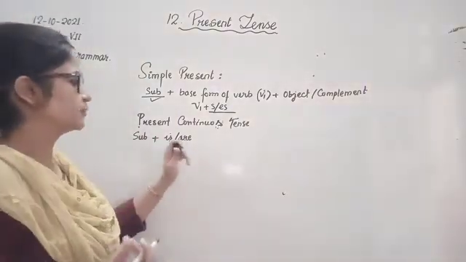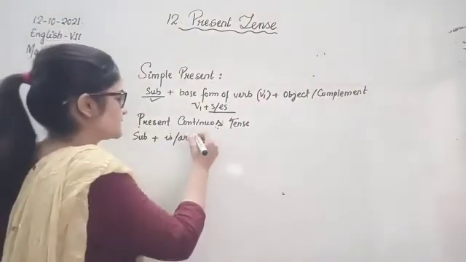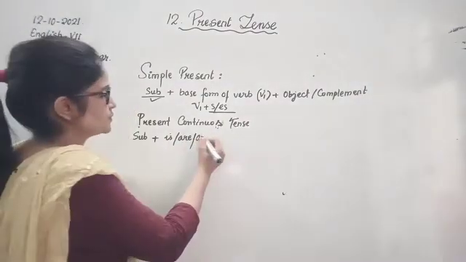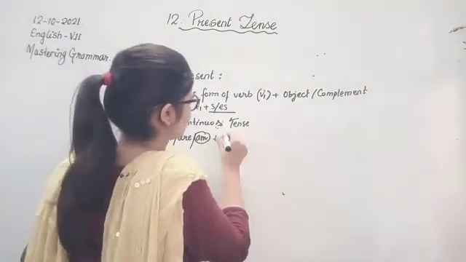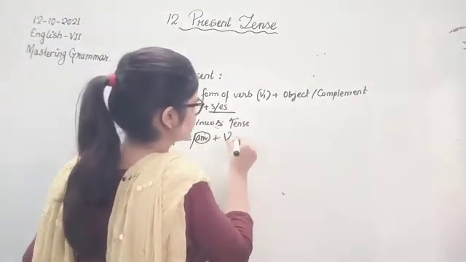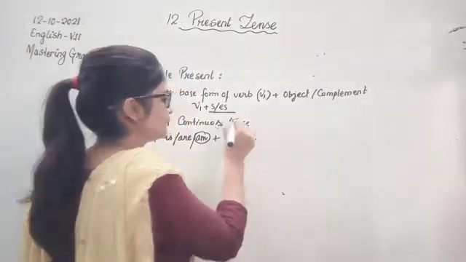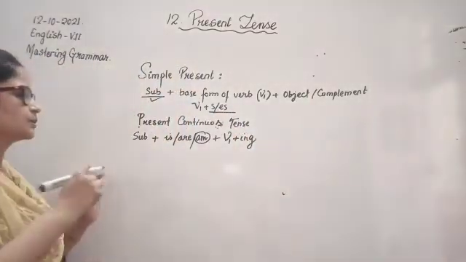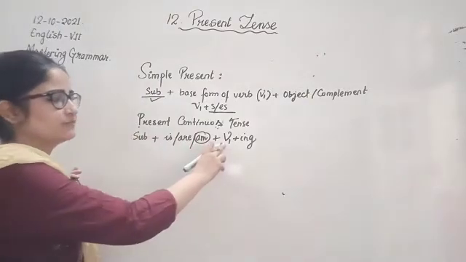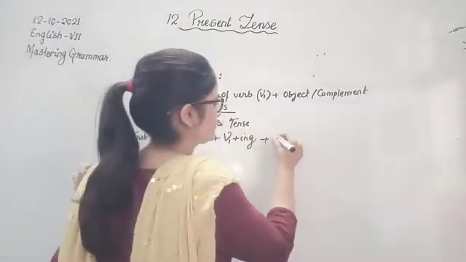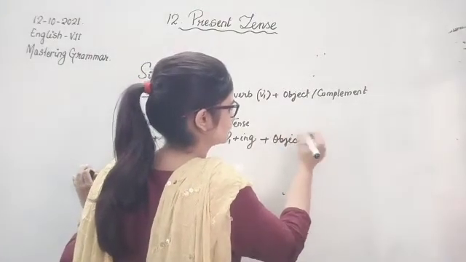If the subject is plural, we are using are. And if the subject is I, we are going to use am. Am is only used with I. Plus we have the verb first form with ing. Like play becomes playing. So subject is there, is or am or are according to the subject, and V1 ing form. And then we have the object or complement, whatever.